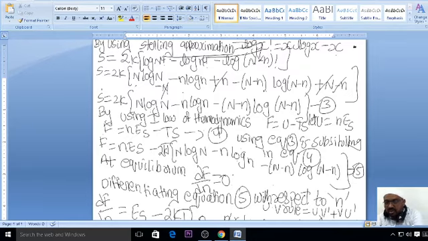We expanded by using this Stirling approximation, and the plus N and minus N got cancelled, and the plus n and minus n will get cancelled. So S is equal to 2k into [N log N minus n log n minus (N minus n) log (N minus n)]. This is equation number 3.